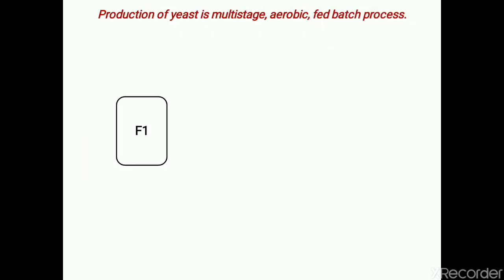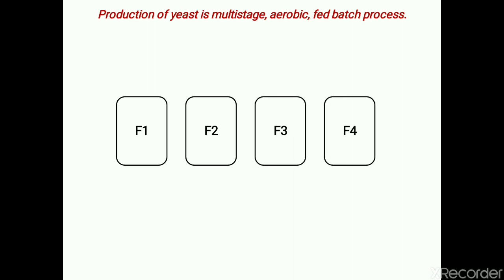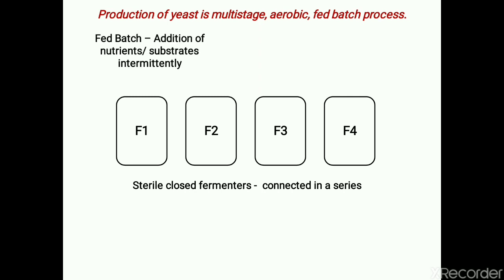Production of yeast is a multi-stage aerobic fed batch process. In general, this production plant may consist of fermenters which are connected in series. In this figure, I have shown only four fermenters which are independently operated. All these fermenters are sterile closed fermenters connected in series.